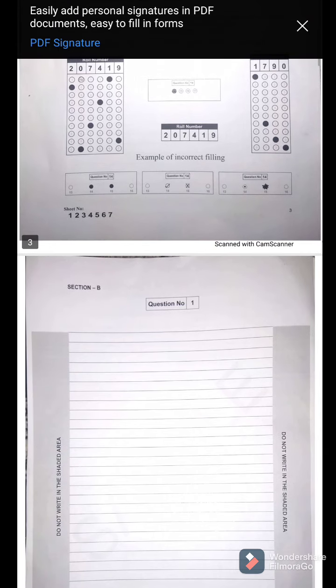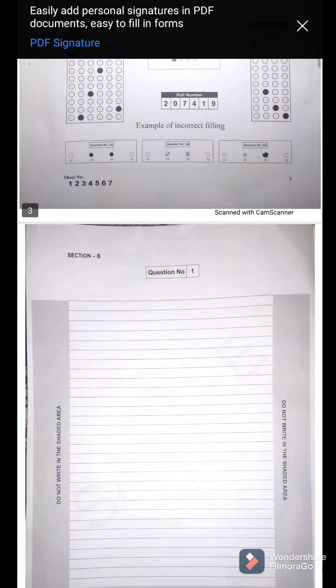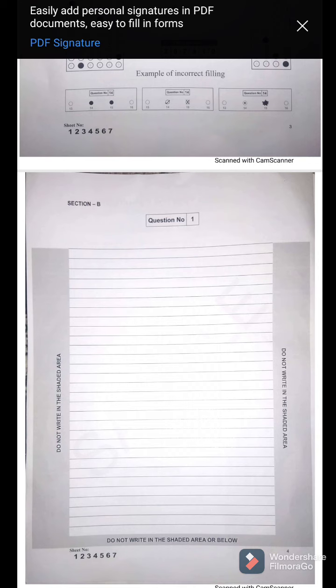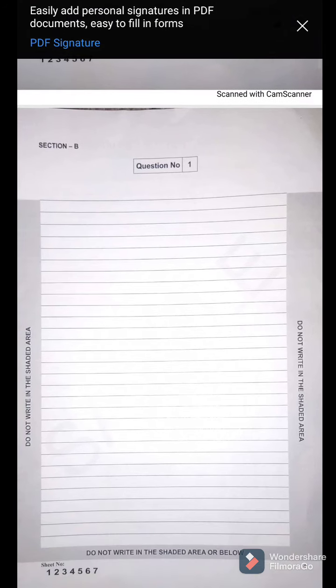Now let me show it to you in the paper. Section B starts here. Okay, so question number 1 is mentioned here. It means that this page has been allotted for question number 1 only, and you have to write question number 1 only on this page. You cannot write question number 1 other than this. Okay, and you have to complete the answer on this page.